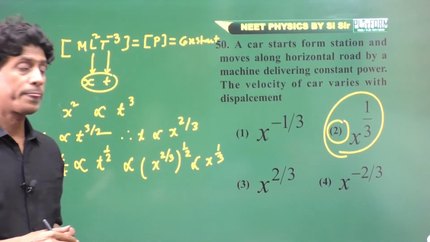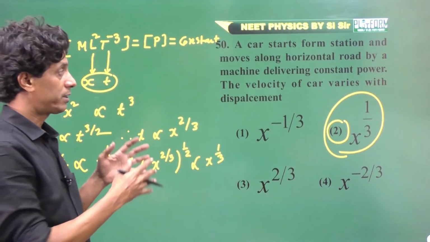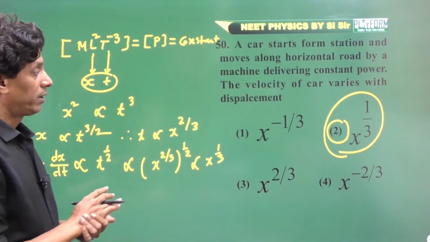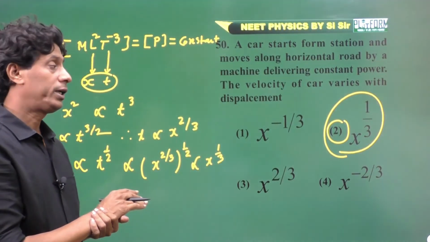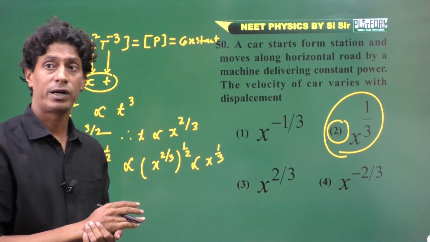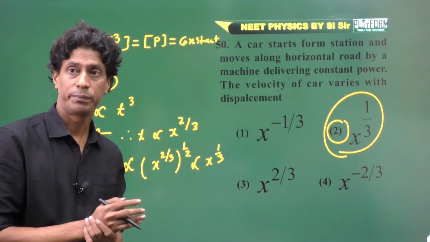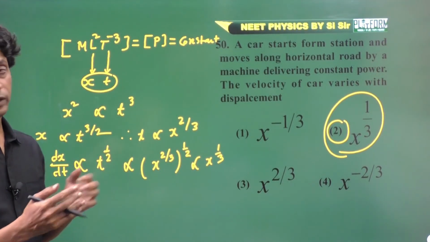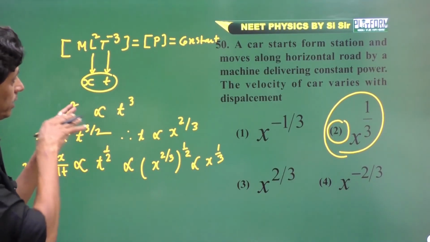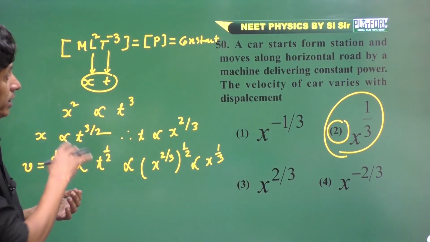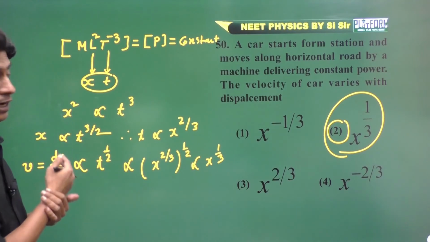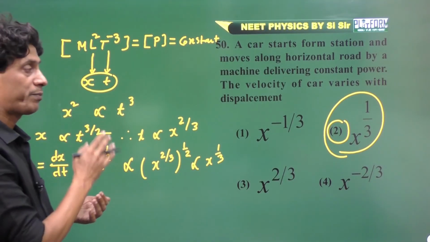In this way we can find the answer very quickly, avoiding the traditional way. You don't need to use the equation of power and the expression of velocity with displacement. It is better to go through dimensional treatment for this type of problem.